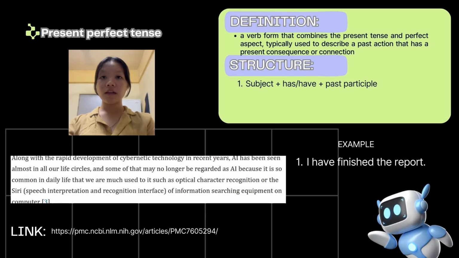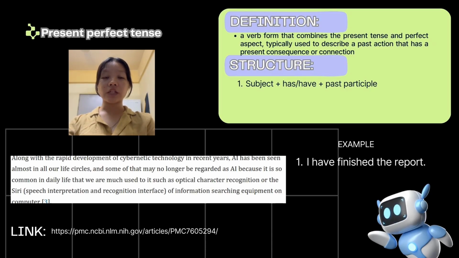So now let us look at present perfect tense. Present perfect tense is a verb form that combines the present tense and perfect aspect, typically used to describe a past action that has a present consequence or connection.